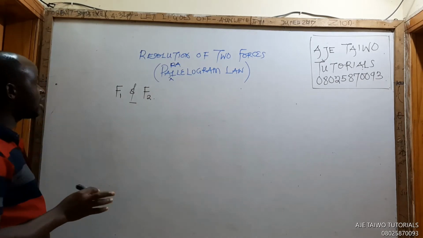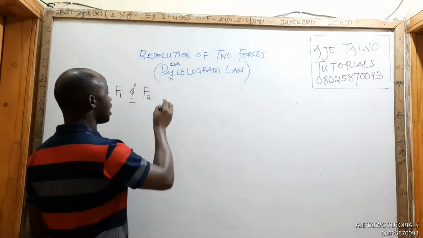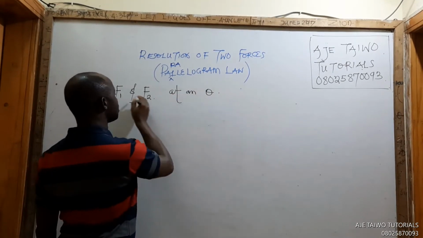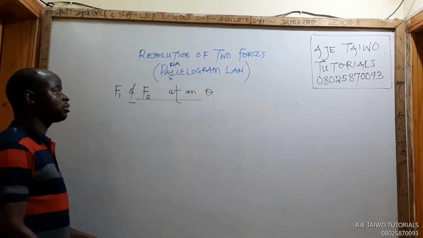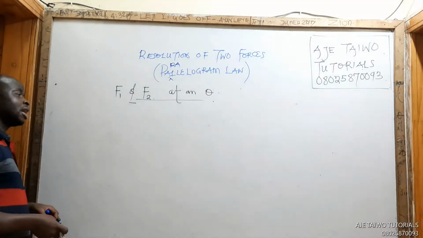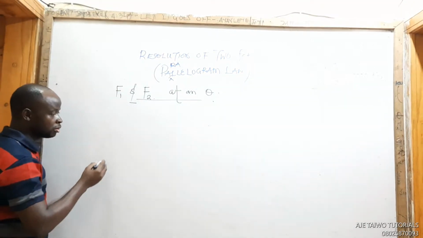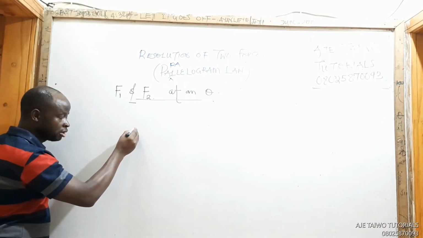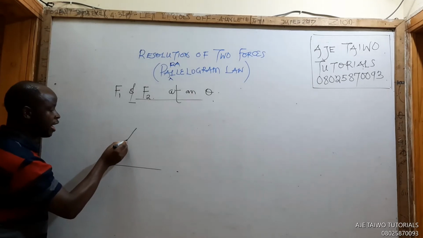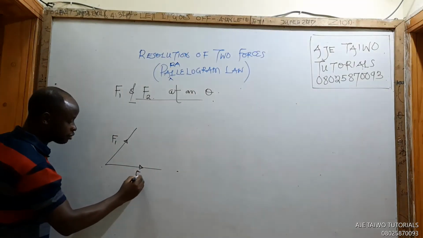Consider two forces F1 and F2 at an angle theta to each other, as shown in the figure below. See the forces. Look at the board, everybody. This is F1, and this is F2.